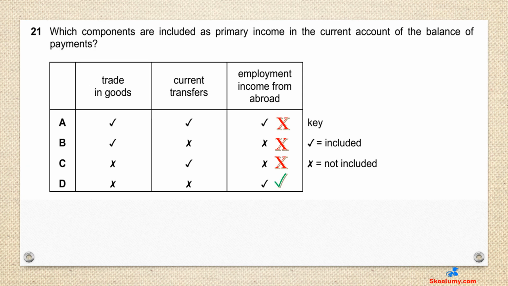Question 21. Which components are included as primary income in the current account of the balance of payments? D is the answer. Trade in goods is made up of exports and imports. This is not included. Current transfers are secondary income, not from productive activities. This is not included. Employment income from abroad is primary income as it comes from productive activities. This is included. This is why the answer is D.